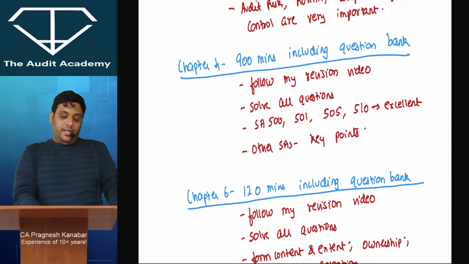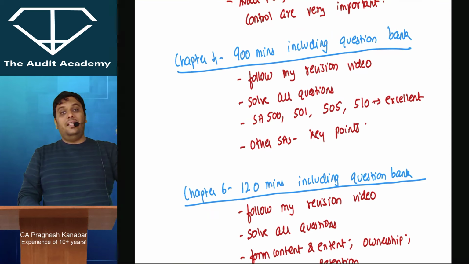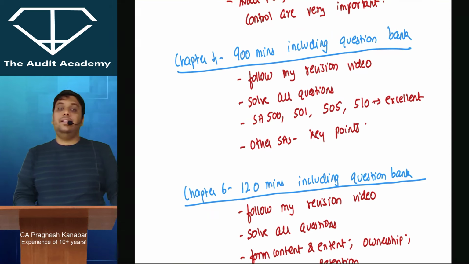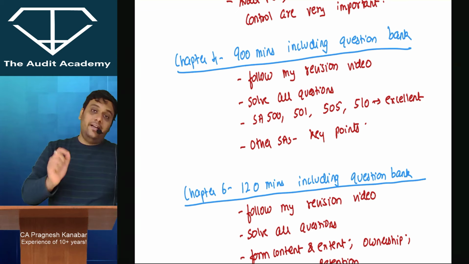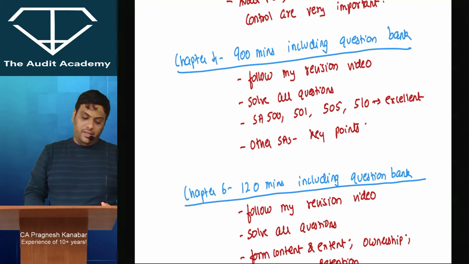All right. Chapter 4, audit evidence. There are too many standards in this particular chapter. It is the lengthiest chapter, but it is very scoring, so you should be very strong in this. 900 minutes, which comes to around 15 hours including question bank.